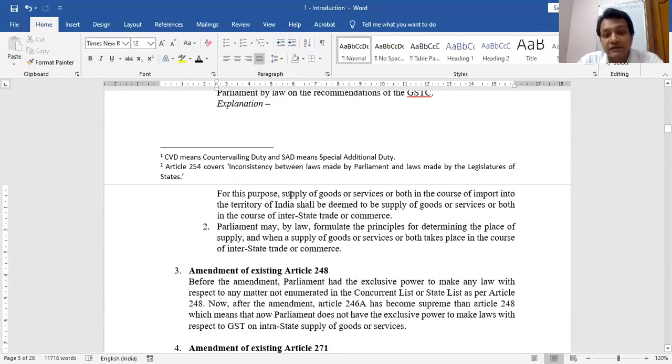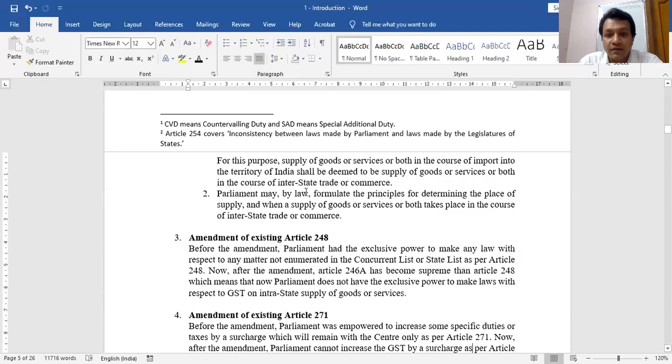The article itself says that all imports will be treated as interstate trade by default. This is the constitution which says it, not the GST acts. In case of place of supply, Parliament has the power whenever any interstate trade or commerce, or interstate supply, happens. Parliament will tell what the place of supply is, so that there is no confusion about which state will get the revenue.